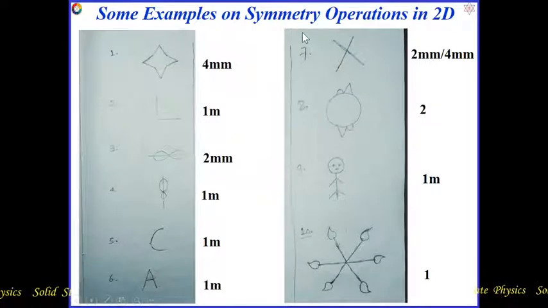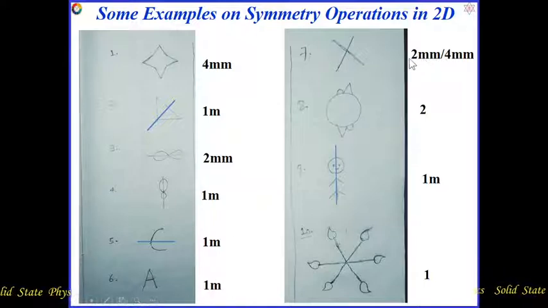Now some examples of symmetry operations in 2D. For this one it will be 4mm, and for this one it will be 1m, because if we consider one line here, both halves are mirror images. This is 2mm, and this is 1m. If we consider one line here, for this object the element will be 1m, and for this also 1m.